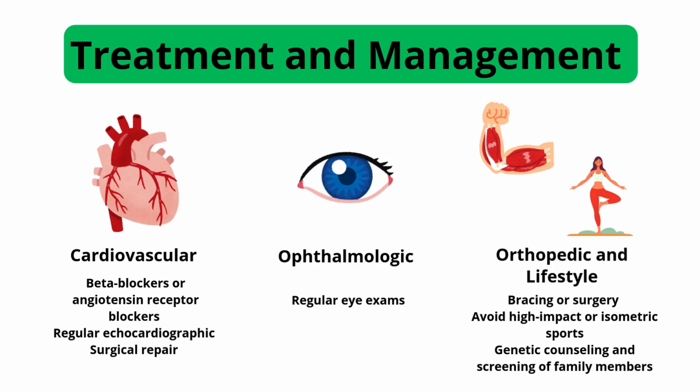There is no cure, but treatment focuses on preventing complications and improving quality of life. Cardiovascular management: beta blockers like propranolol or angiotensin receptor blockers, such as losartan, help slow aortic root dilation. Regular echocardiographic monitoring of the aorta. Surgical repair of the aortic root if it reaches critical size, typically 5.0 centimeters, or earlier in certain situations.